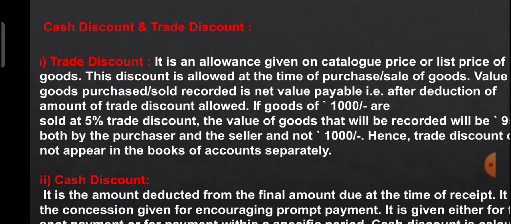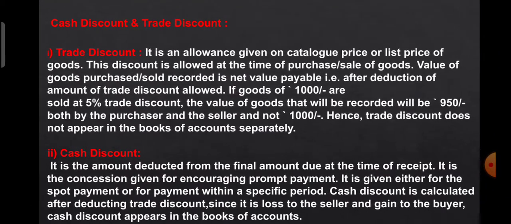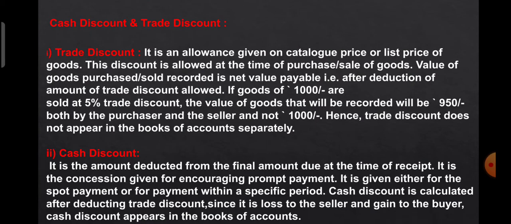So whatever trade discount is given by the wholesaler to the retailer, after deducting that amount, the value will be written. If goods of rupees 1000 are sold at 5% trade discount, the value of goods that will be recorded will be 950. 5% of 1000 is 50 rupees.